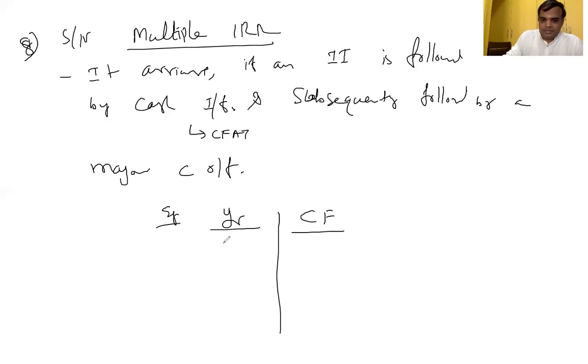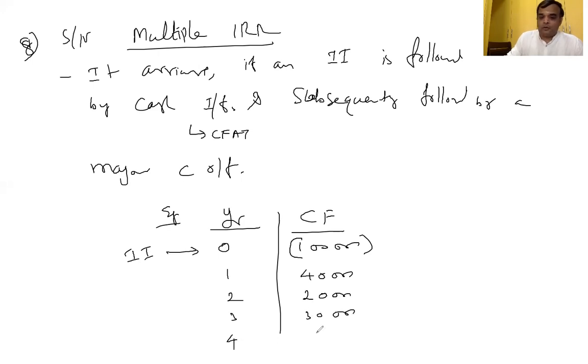Year 0, assume 1 lakh. What is year 0? Initial investment. It's an inflow or outflow? Outflow, in brackets. Year 1, assume 40,000 inflow. Year 2, 20,000 inflow. Year 3, 30,000 inflow. Year 4, 50,000, again outflow. Again, an initial-investment-like outflow is there. Am I right or not?